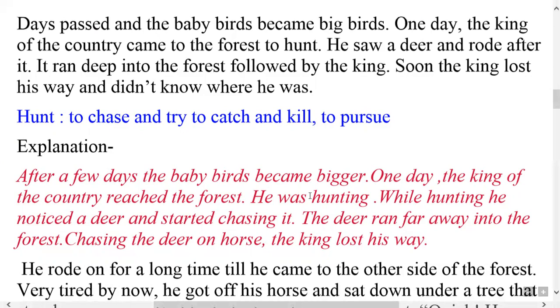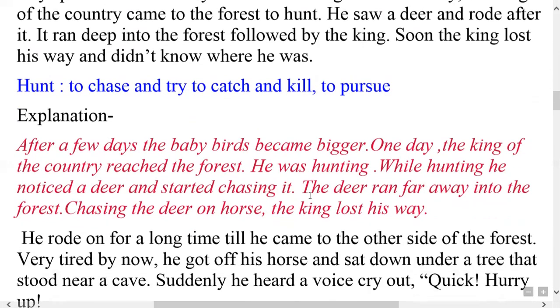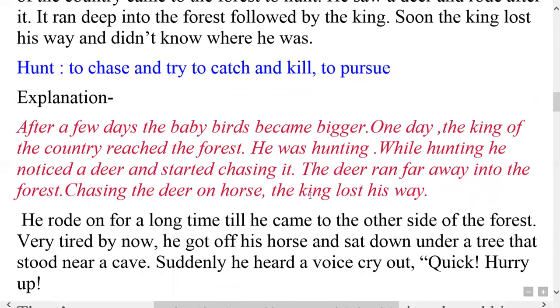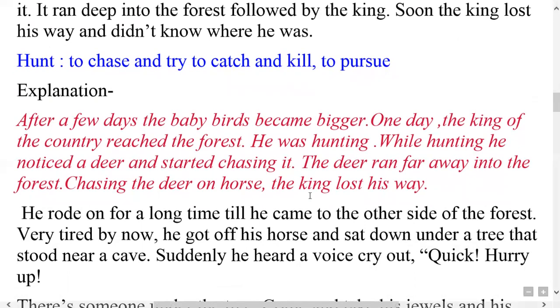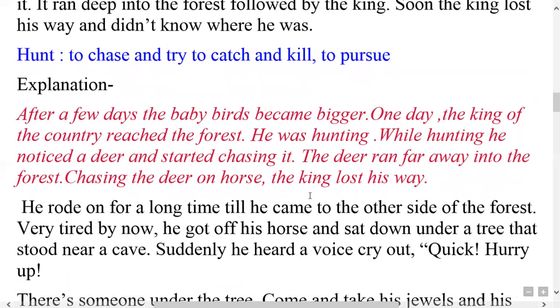After a few days, the baby birds became bigger. One day, the king of the country reached the forest. He was hunting. While hunting, he noticed a deer and started chasing it. The deer ran far away into the forest. Chasing the deer on horse, the king lost his way.